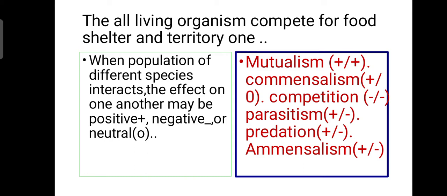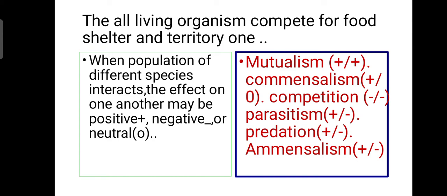Under this we may study six cases of interaction: mutualism, commensalism, competition, parasitism, predation, and amensalism. In mutualism, both organisms get benefited. In commensalism, one is benefited and one is neutral.